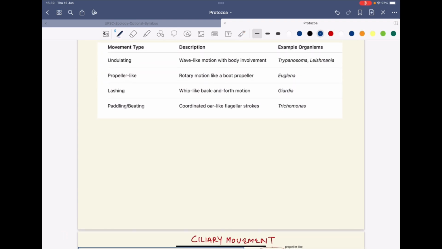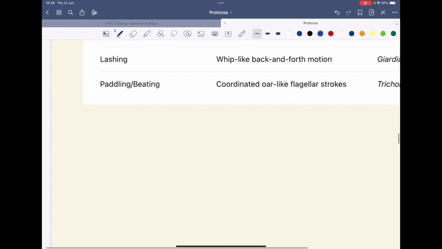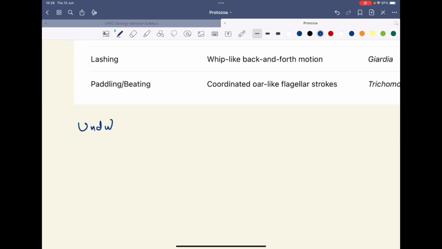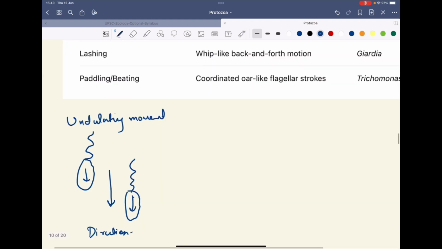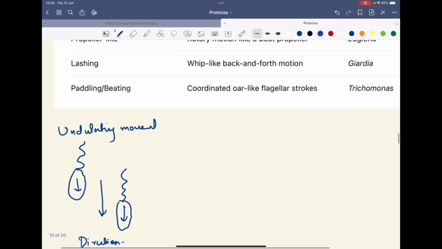The flagella show different types of movement. The first one is the undulating movement. Undulating movement is the movement where the flagella does the motion and even the body is involved in the motion. This is the direction. These are the undulating movements.